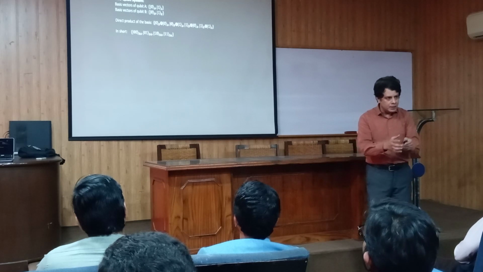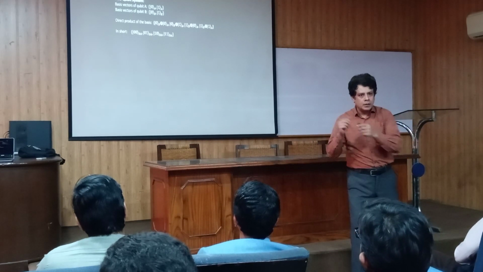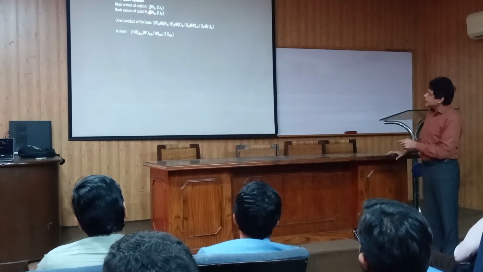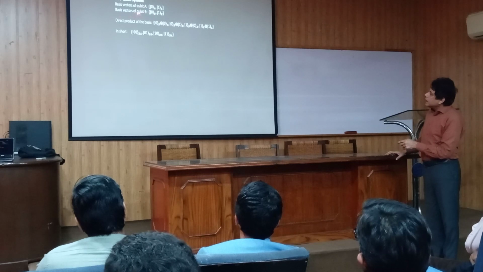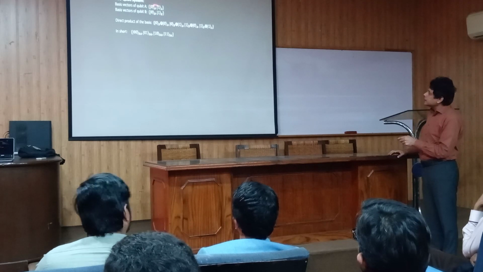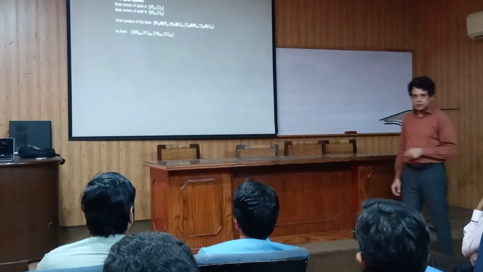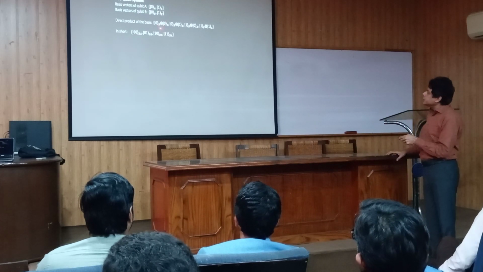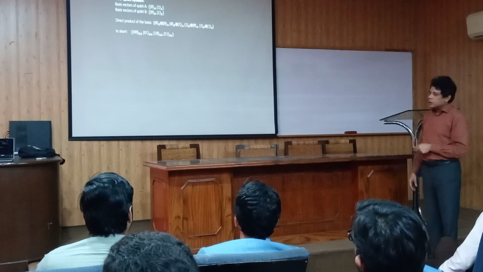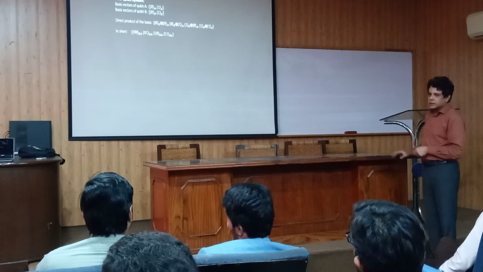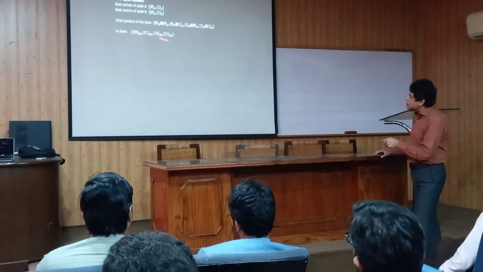A qubit means a quantum mechanical system with a two-dimensional Hilbert space. Now we consider a two-qubit system. Suppose that you have a qubit A with these basis states, and another qubit B with these basis states. Two basis states in this qubit and two basis states in this qubit. Let's take a direct product of these bases. If you take the direct product in all possible combinations, you will get four basis vectors, which are written in short in this way. The first letter refers to the state of A, and the second refers to the state of B. Okay? So we have four basis vectors.